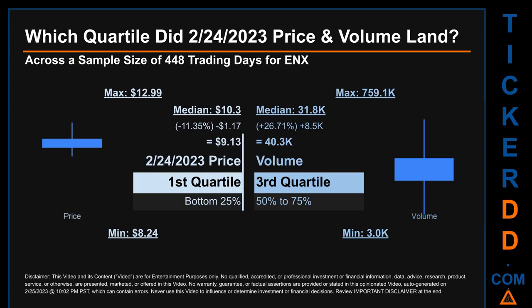Descriptively, ENX has a median price of $10.30. Therefore, February 24, 2023 price was lower from that middle marker by 11.35%. The day's volume of 40.3 thousand was more than the median by 26.71%.